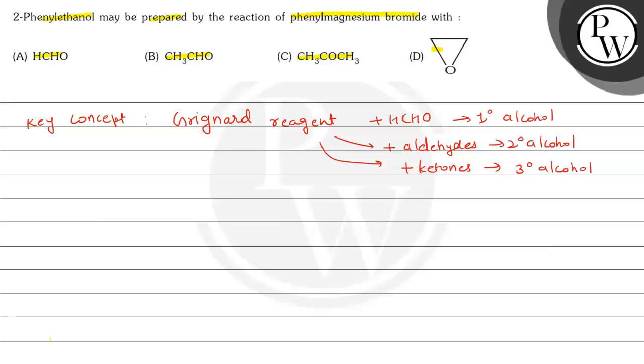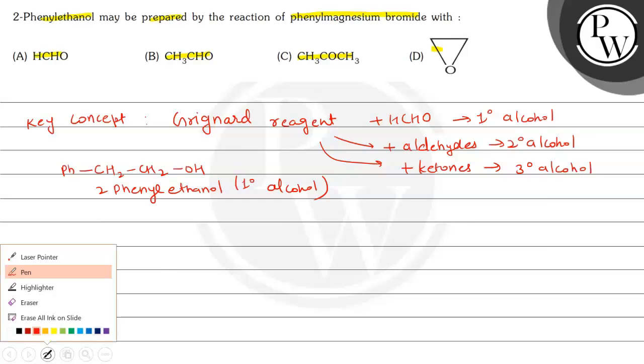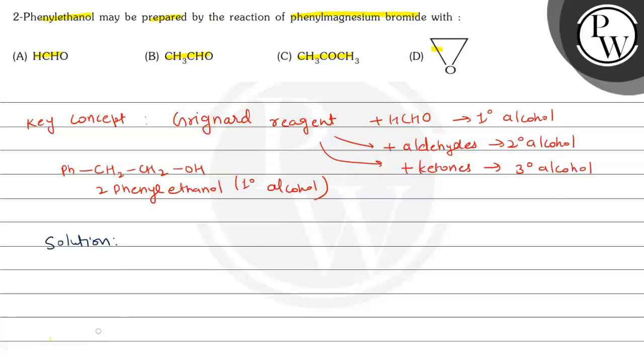And the required product is 2-phenyl ethanol. This is ethanol, and on carbon 2 we have a phenyl group. So 2-phenyl ethanol we need to produce. Here we can see that 2-phenyl ethanol is a 1 degree alcohol. So now let's check the solution. First of all, the reaction of phenyl magnesium bromide with formaldehyde.